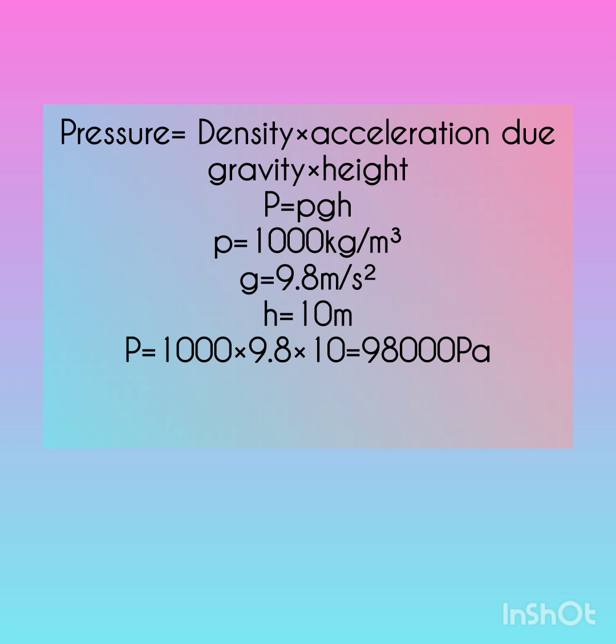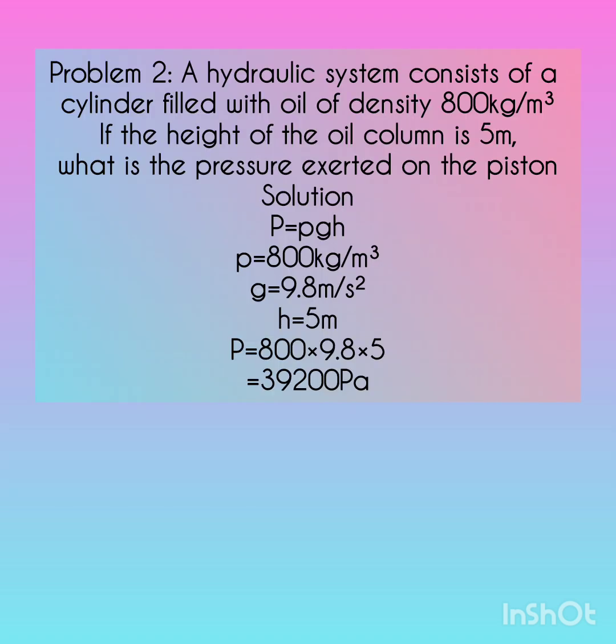So the density given to us here is 1000 kilogram per meter cube, and the gravity is 9.8 meter per second squared. Then the height is 10 meter. So multiply everything, you get 98,000 Pascal.